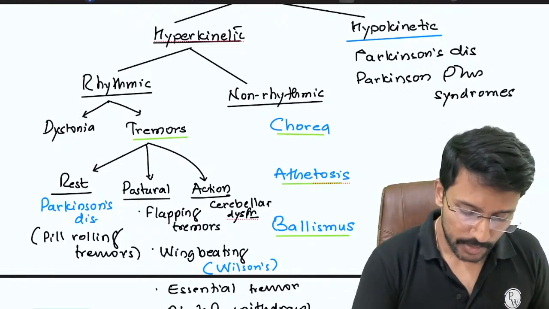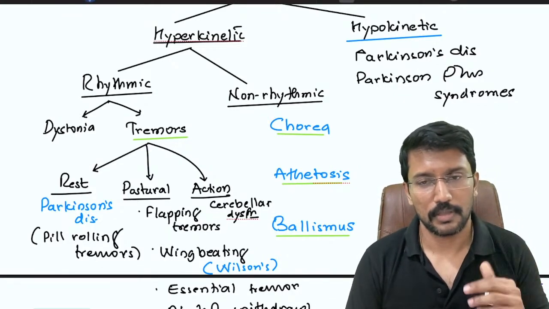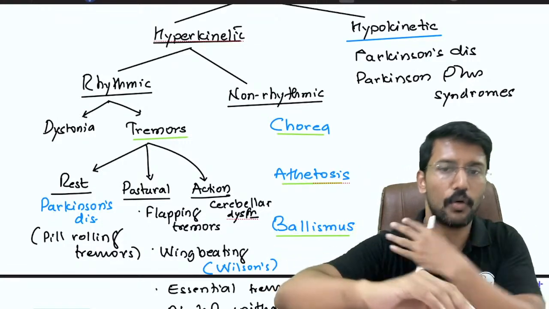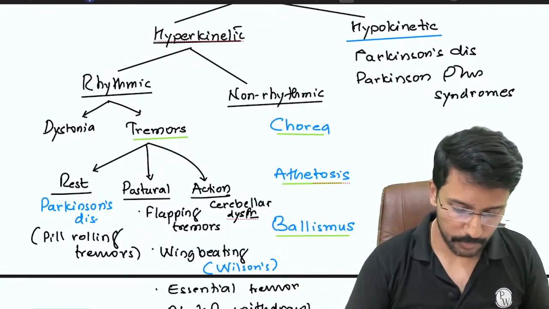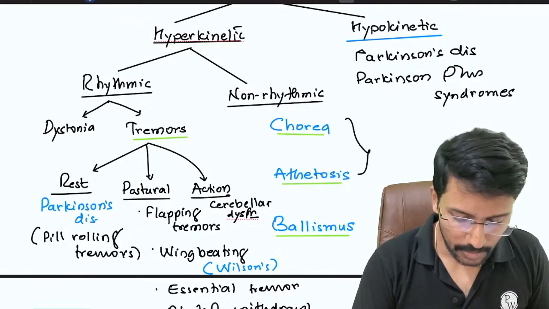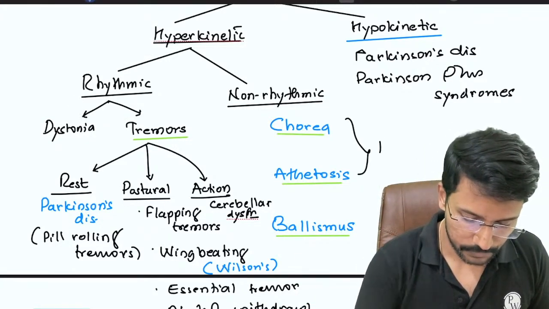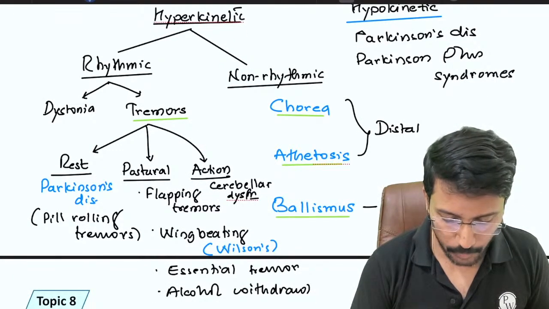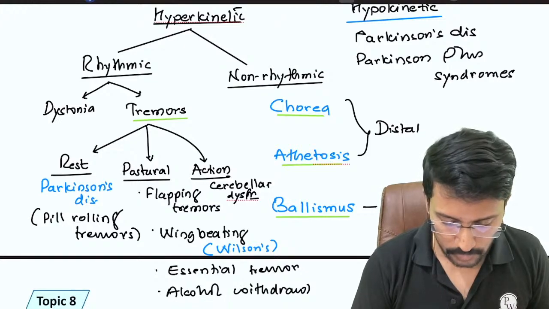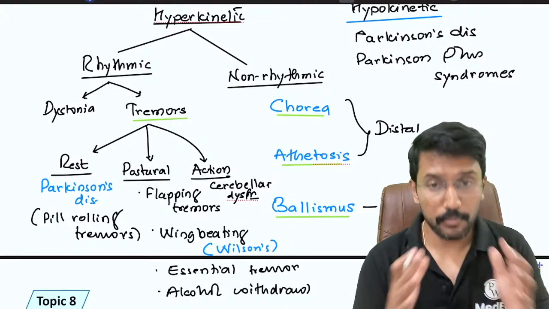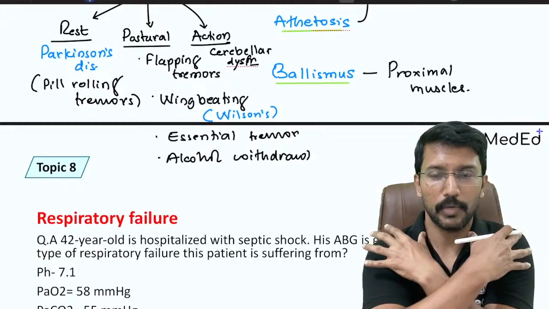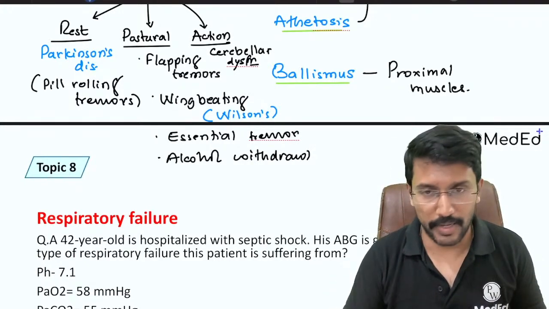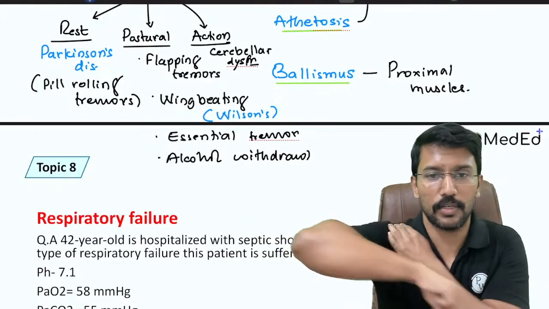To identify these, mainly you have to look at two descriptions. The question usually describes whether the abnormal movements are at the distal parts of the limbs or the proximal parts, right? So please remember, athetosis and chorea affect the distal parts, and balismus primarily affects the proximal muscles. The term proximal refers to the muscles closer to the shoulder joint and muscles closer to the hip joint. So when you have balismus, the movements are happening at the shoulder joint.